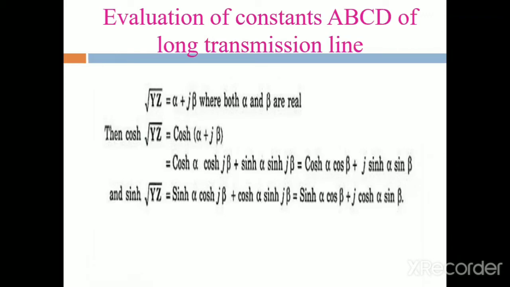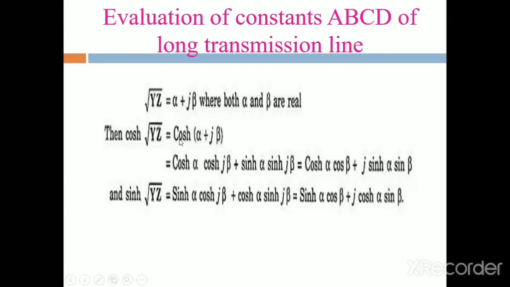Then cosh root of YZ: replace this root YZ by alpha plus j beta, so cosh of alpha plus j beta.